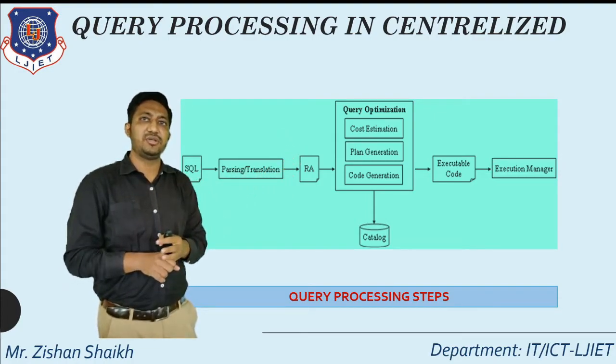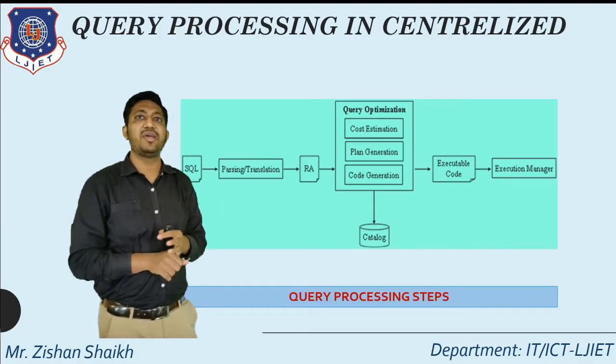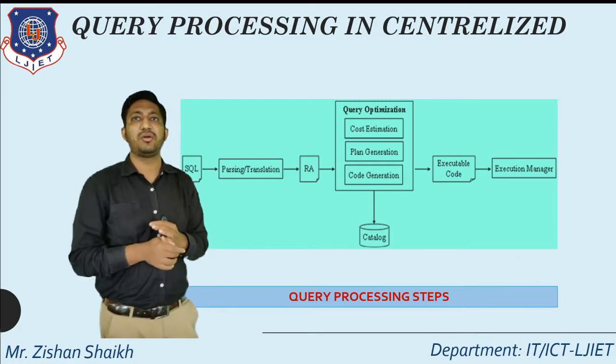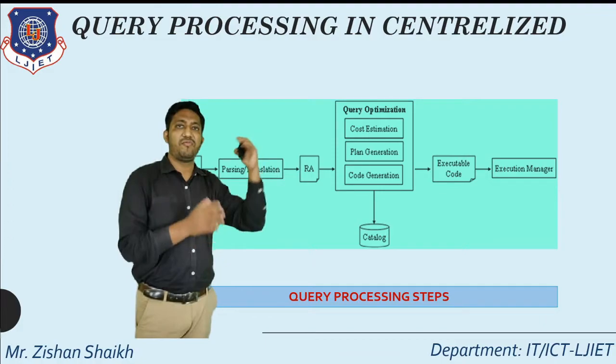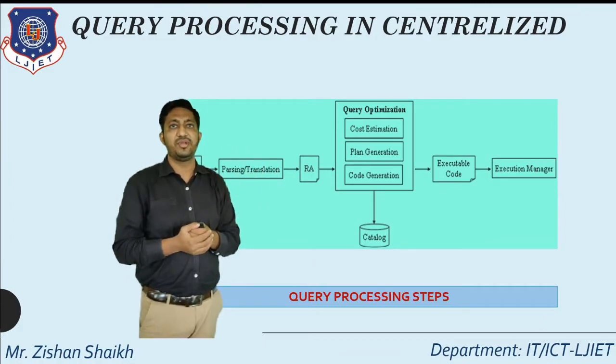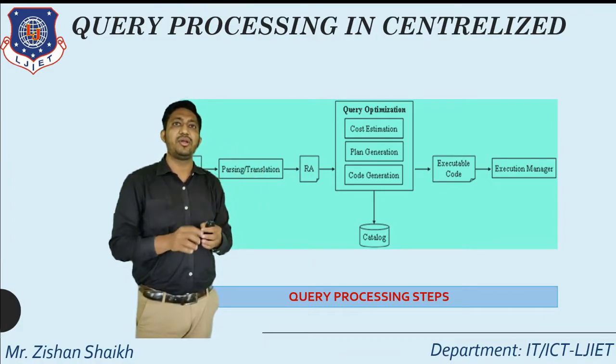In cost estimation, the relational algebraic query is evaluated with the help of different relational algebraic operations. Then we calculate a number of alternatives and the cost of those alternatives.